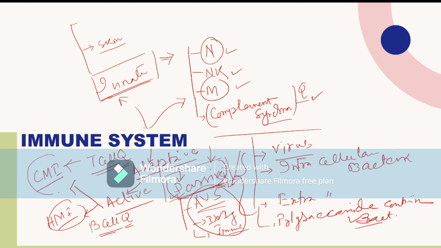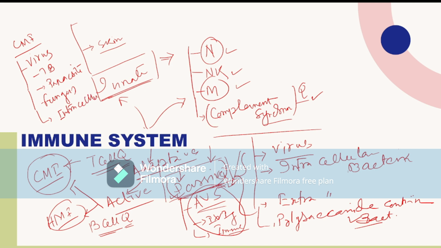So CMI means cell mediated immunity, and this CMI mainly prevents the infection of virus, tuberculosis, parasite, fungus, and some intracellular bacteria. This is very much important. These intracellular bacteria, they prevent from intracellular some bacteria.